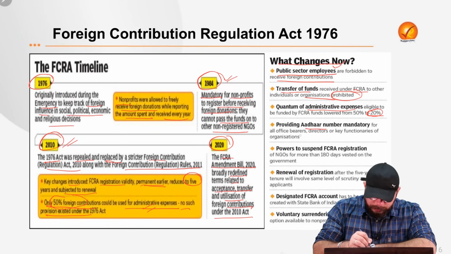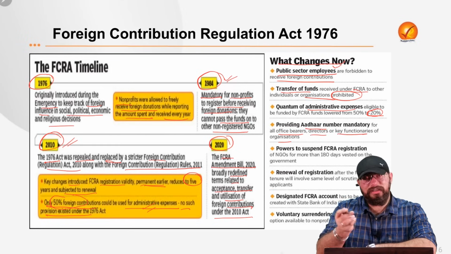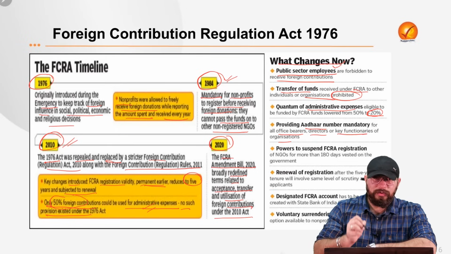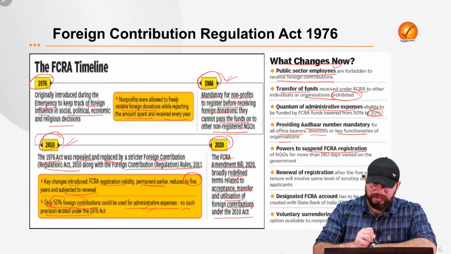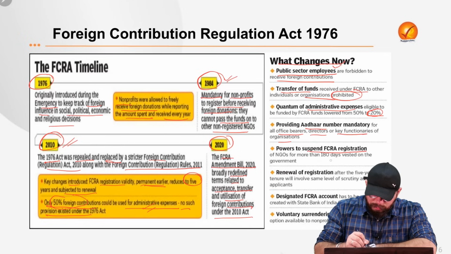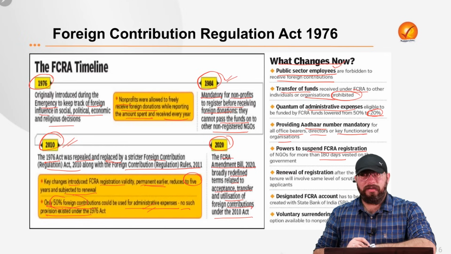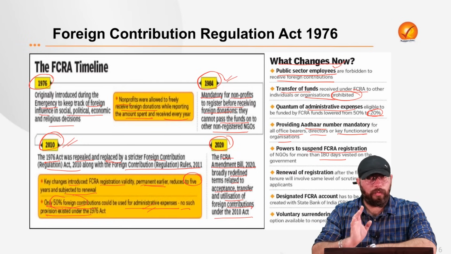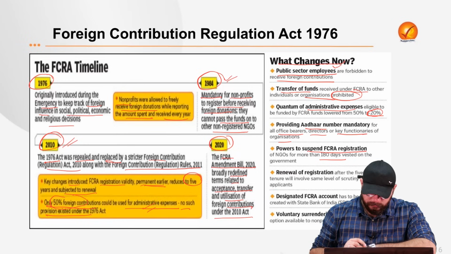So Aadhaar number needs to be provided for all the office bearers, directors and key functionaries of the organization which is receiving foreign contribution. And also the central government has the power to suspend the FCRA registration of any NGO for more than 180 days. So the power to suspend the registration for more than 180 days is vested with the central government.